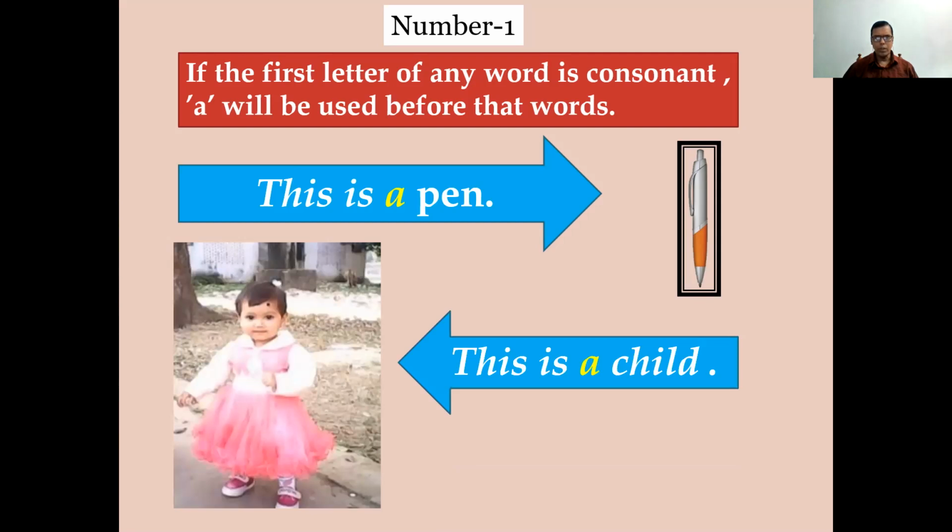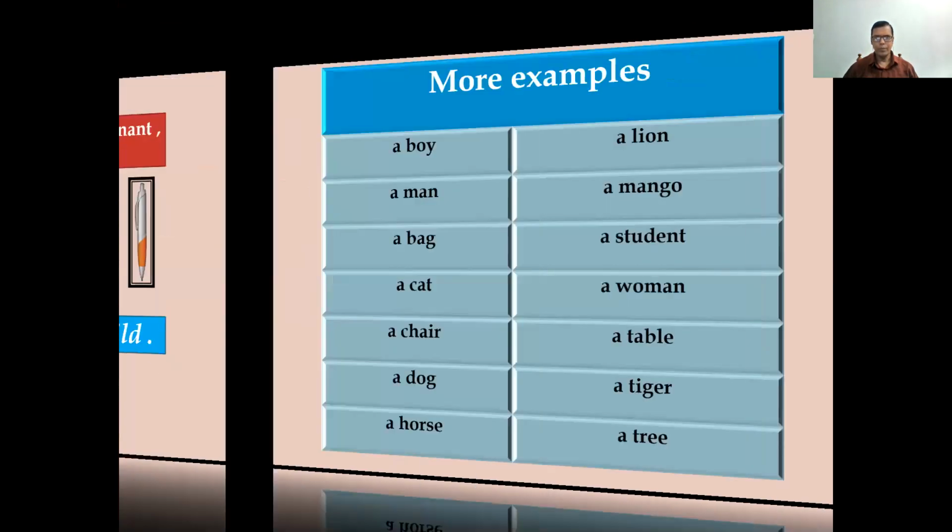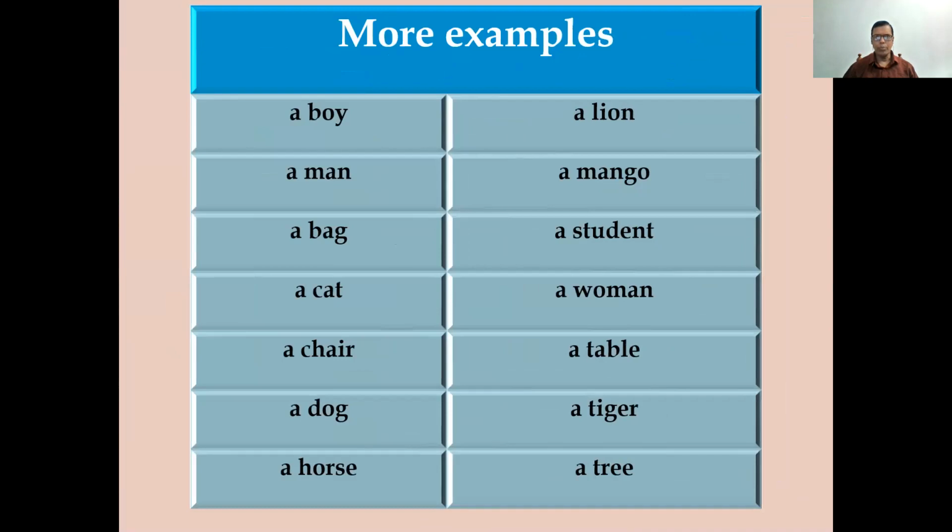This is a child. C is consonant. More examples: a boy, a man, a book, a cat, a chair, a dog, a horse, a lion, a mango, a student, a woman, a table, a tiger, a tree.